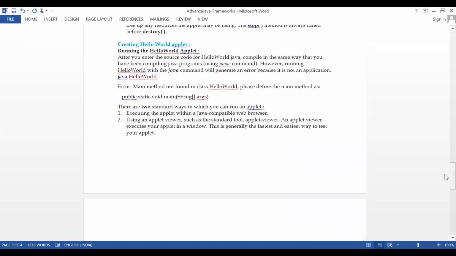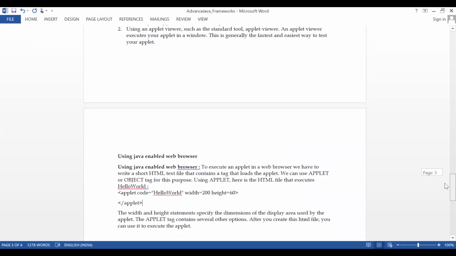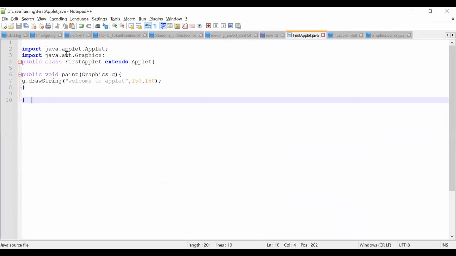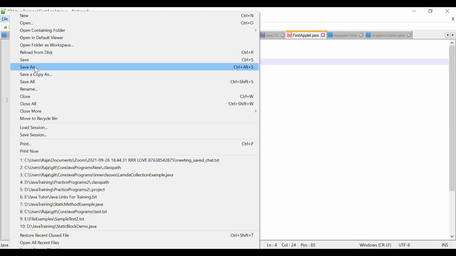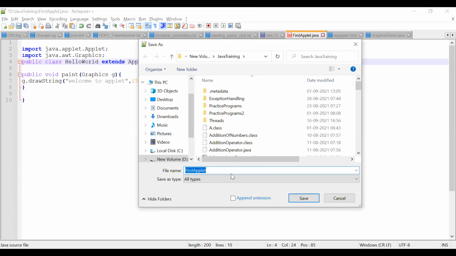Hello world applet dot Java, I'm saving.